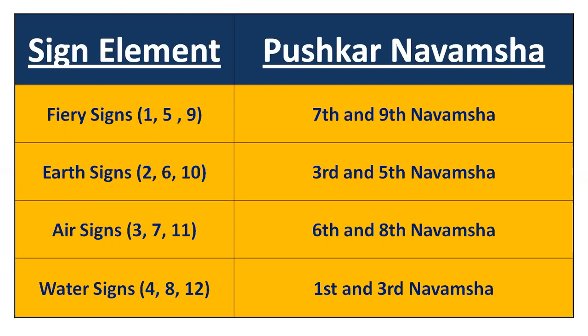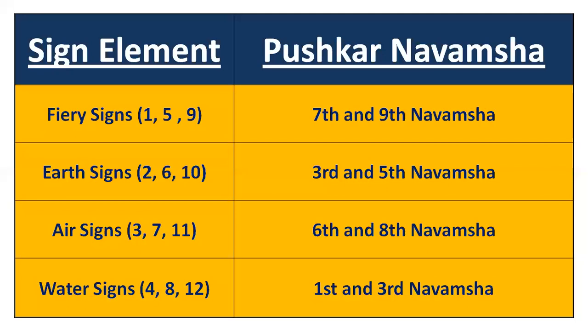Now we talk about earth signs 2, 6 and 10. If the planet is in 2, 6 or 10 and it falls in third or fifth Navamsha, it is in Pushkar Navamsha. It is going to give you good results.